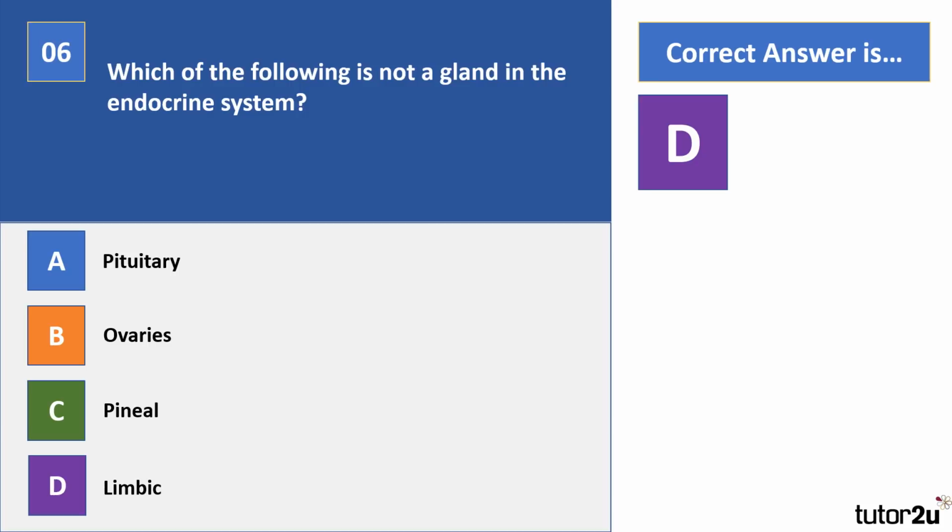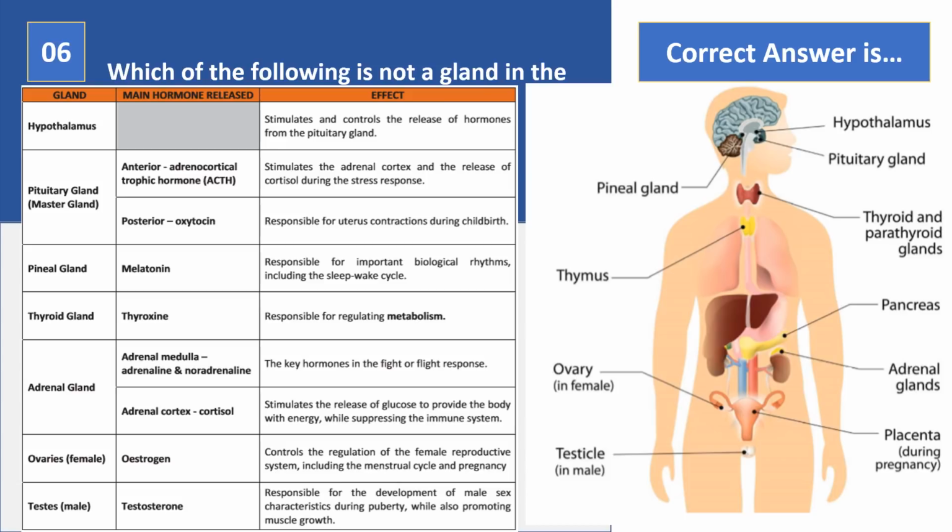So let's take a bit of a look now at the endocrine system. So what do you need to know about it? Well, you need to know what it is that we went through in the previous question, and then for a number of the glands you need to be aware of what hormones they release and the effect that these hormones have. So that's why we've got this nice kind of chart here that summarises it. So let's pick out a few examples. You've got the pineal gland, which secretes the hormone melatonin, and that's responsible for the sleep-wake cycle. We'll come on to that later when we look at biological rhythms.